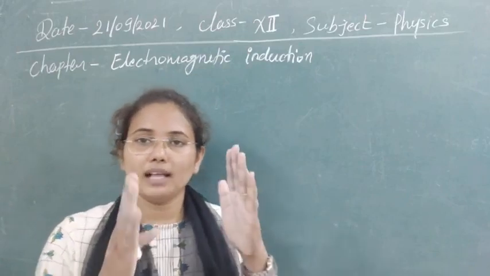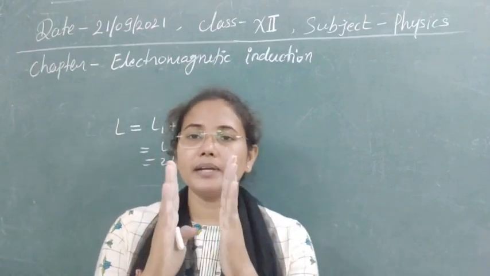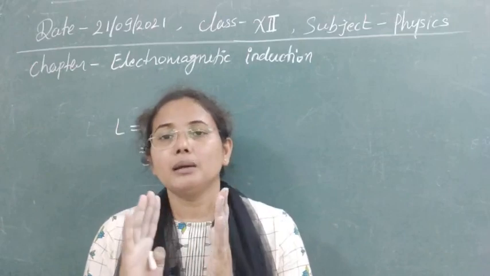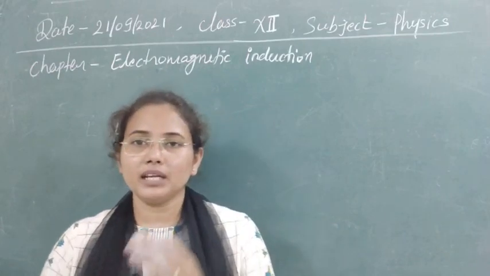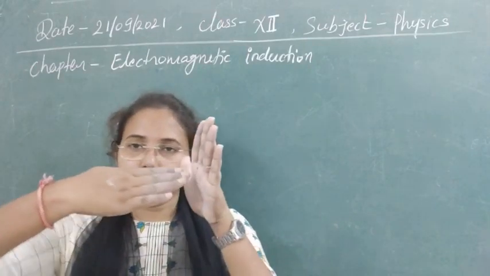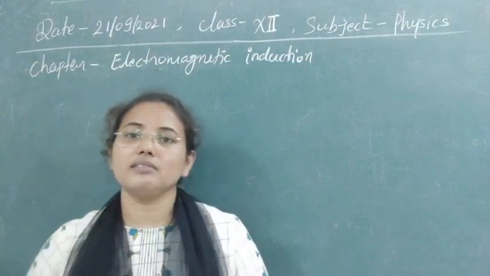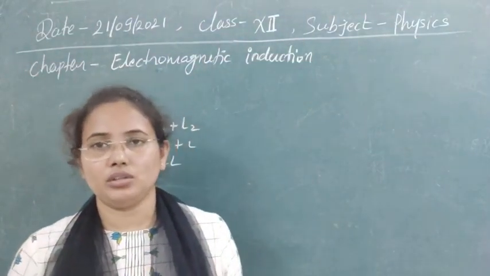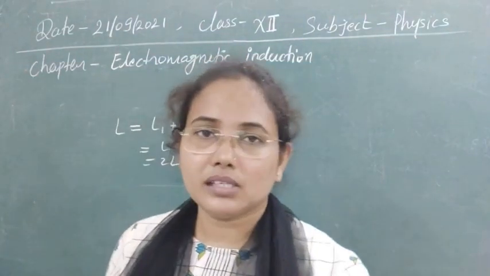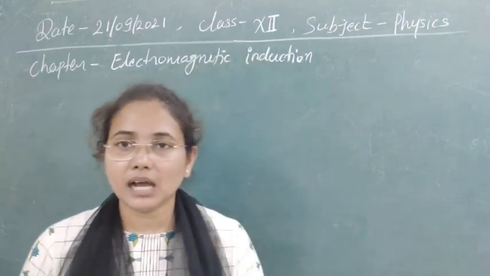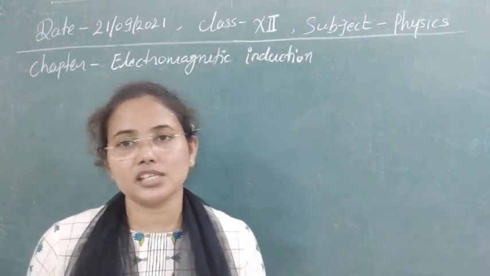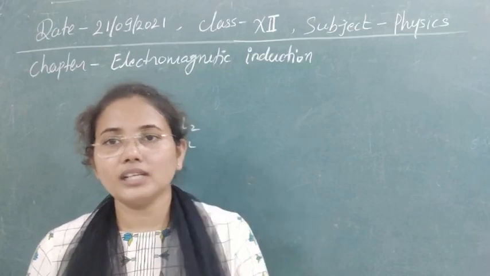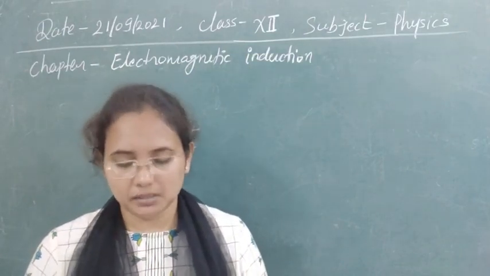If the two coils are kept in this way, with the angle between them 0, then we obtain the maximum mutual inductance. And if one coil is perpendicular to the second one, then the mutual effect becomes 0. So it means it depends on the relative position, meaning at how much distance we keep them, and on the orientation.